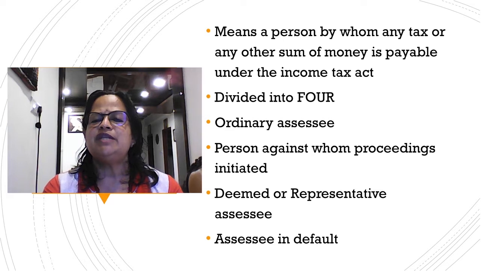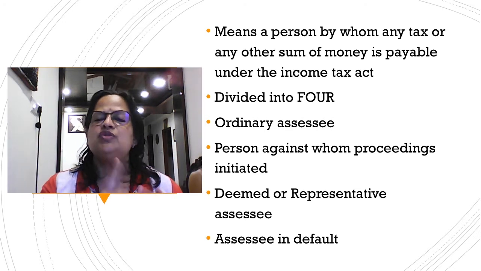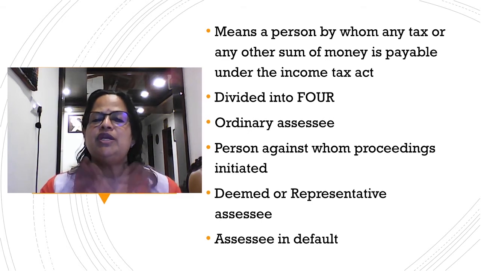Second one is person against whom proceedings are initiated. For example, in this category, they have not filed the tax. Sometimes they may become bankrupt, they don't have any money, they have health reasons, or the lockdown was going on and they stopped the activities. The COVID-19 pandemic has affected the industry totally. Whatever the reason, first the income tax department will intimate you that you have to pay the tax. But still you are not able to pay the tax. So what will they do? They will take action against the people. So this is the person against whom proceedings are initiated.